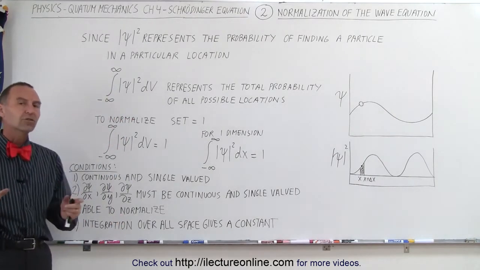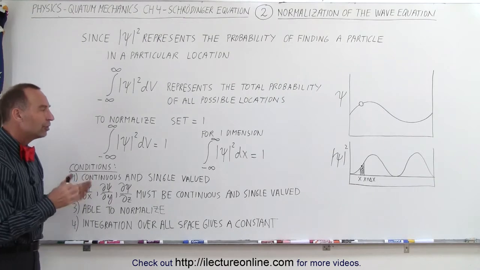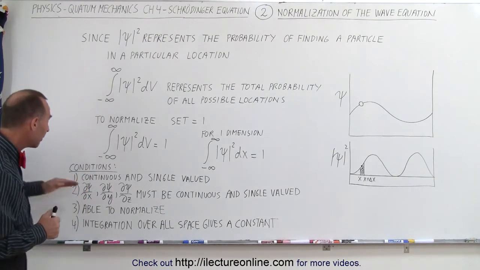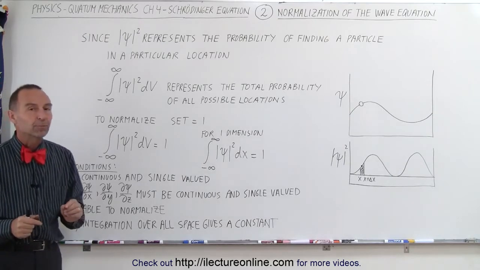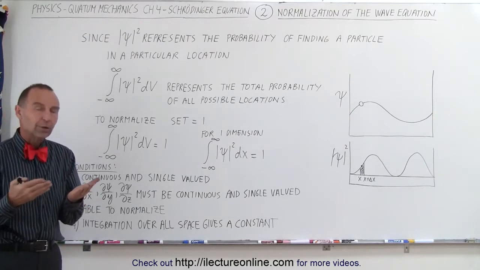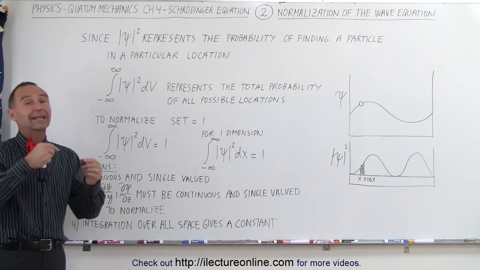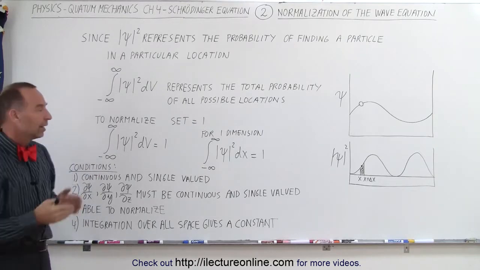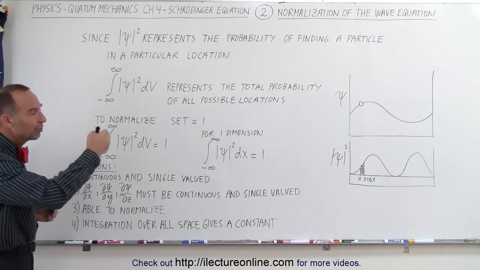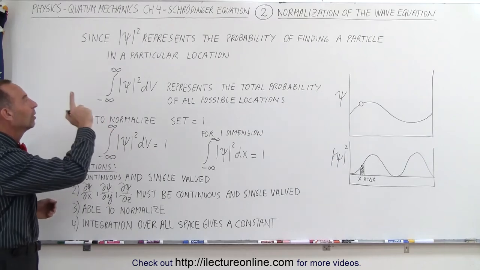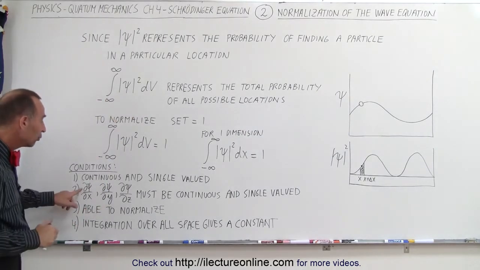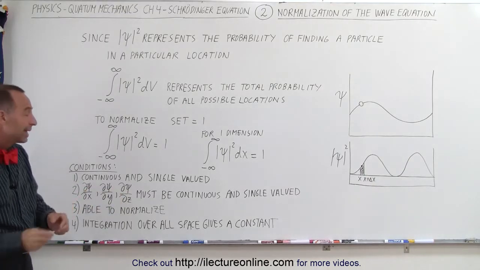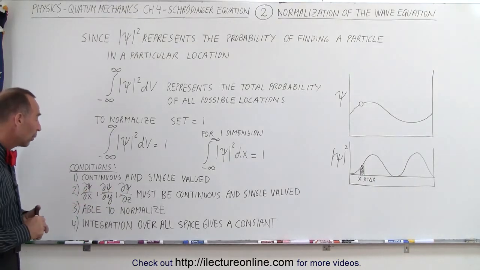There are some additional conditions that the wave function needs to adhere to. For example, the wave function must be continuous and single-valued. Just like a function in algebra, when you plug in a certain value for x, you cannot have two values for y. It's no different here. For every position in x, there can only be one specific value for the wave function. Also, the derivative of the wave function must be continuous and single-valued as well.